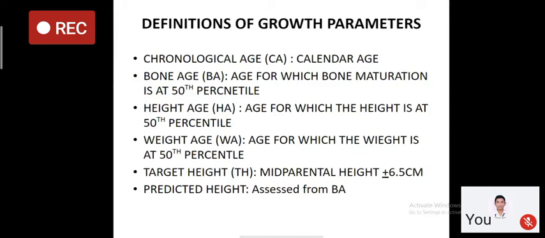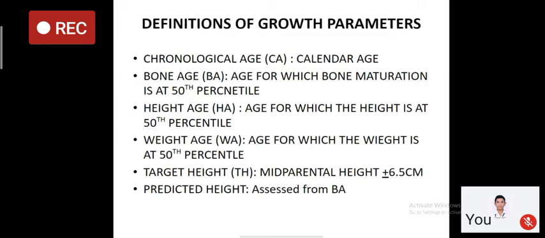How to calculate target height? Target height is mid-parental height, which means you take the height of the father and the height of the mother, divide by 2, and whatever value comes, you add 6.5 centimeter to that for boys and subtract 6.5 for girls.